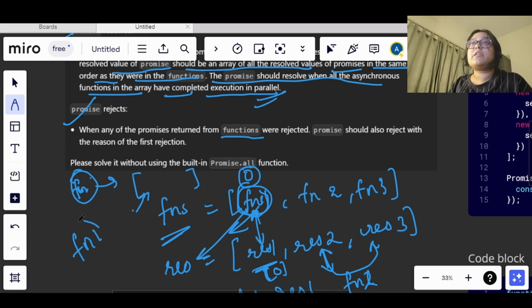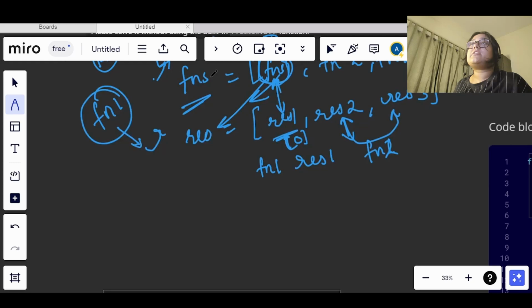If function 1 is getting rejected, then with that reason our new promise will get rejected. This has been told here: the promise should also get rejected with the reason of the first rejection. Let's say we have functions here. I will try to clarify it more.